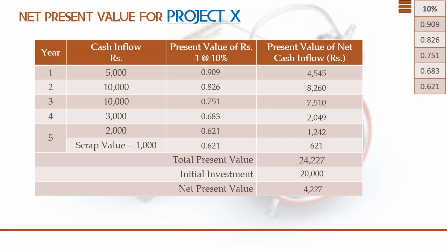So as per our accept and reject criteria, if the present value is greater than the initial investment, we are going to accept the project. If we are having only one project, definitely we can accept this project because the total present value is greater than the initial investment. But we have one more project, so in this case we have to compare it with the other project and then we have to decide.